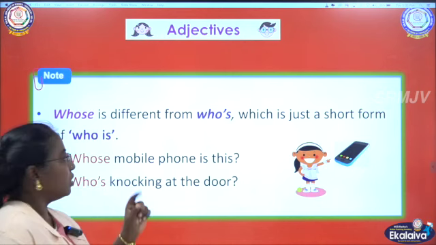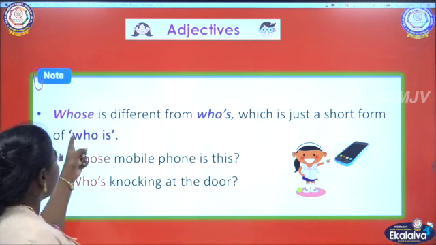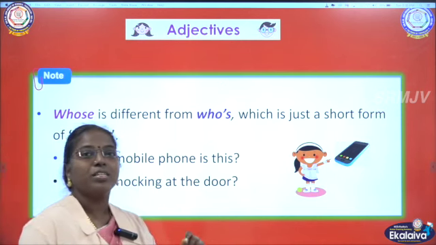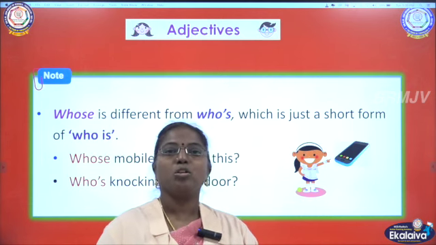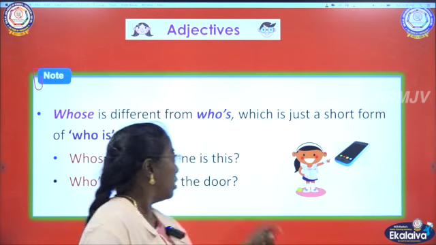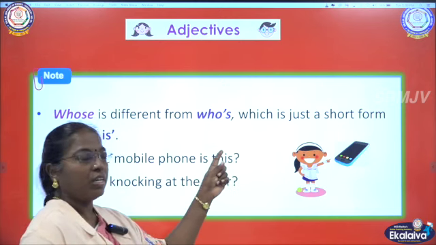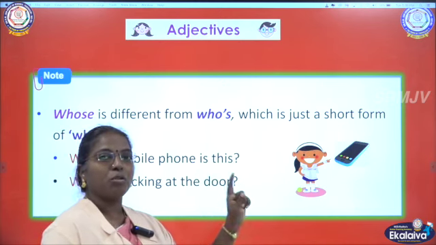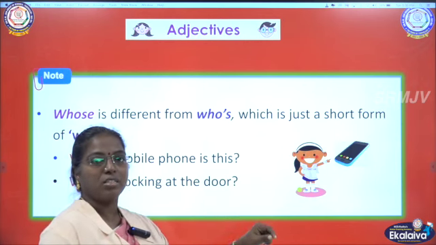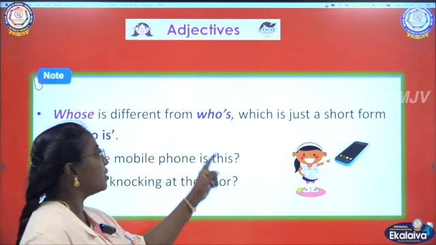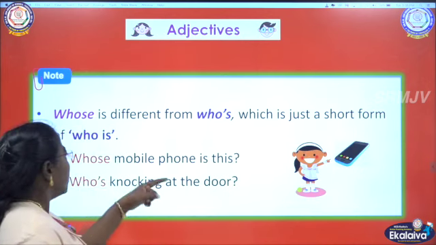And note, children, whose is different from who's. See, you know the difference. Whose means you are asking whose pencil, whether it is your pencil or my pencil. You want to know the owner of that thing. But if you use who's, what do you mean by this who's? It is a contraction, the short form of who is. Okay, who is coming now? Who is the guest now? So the short form of who is, we use who's.